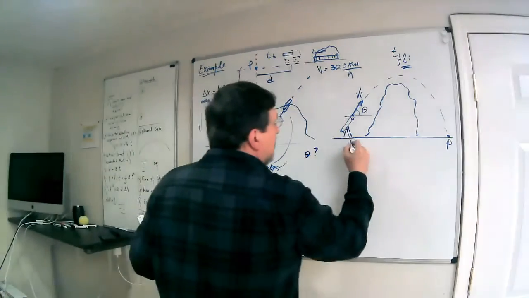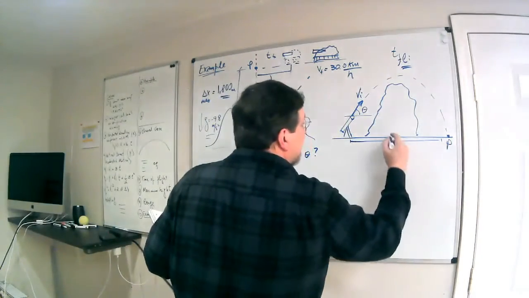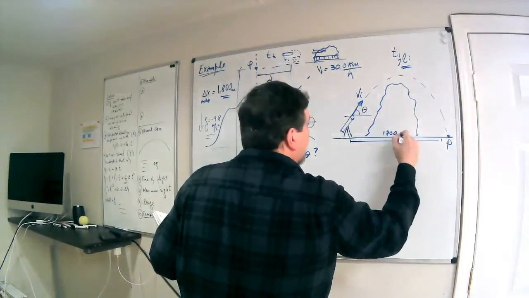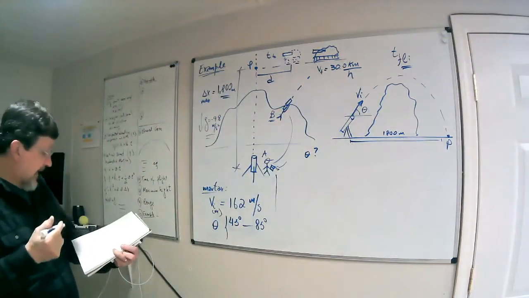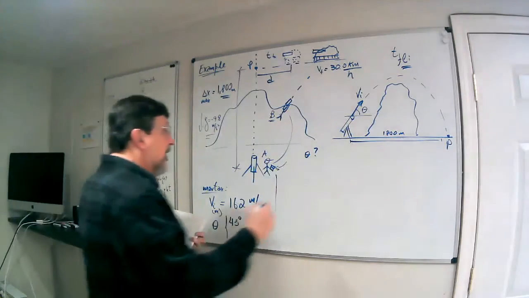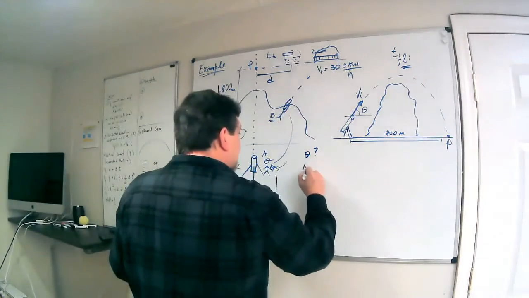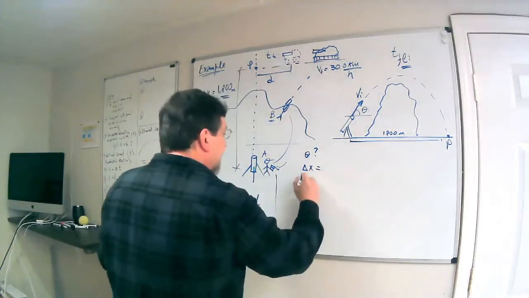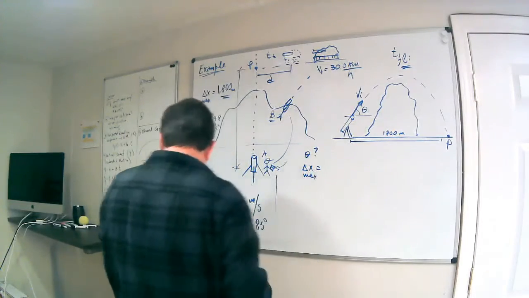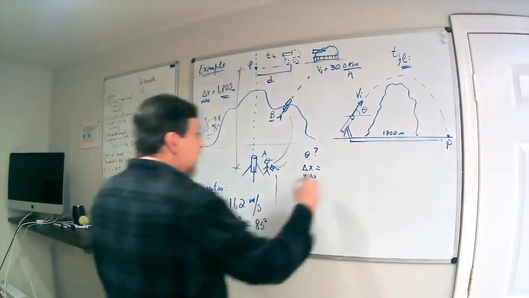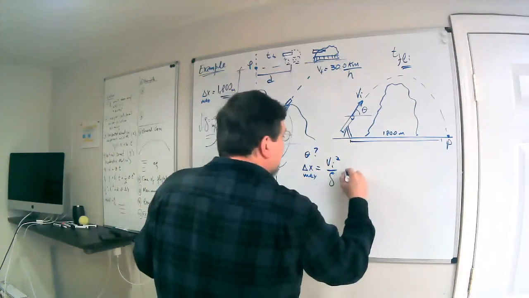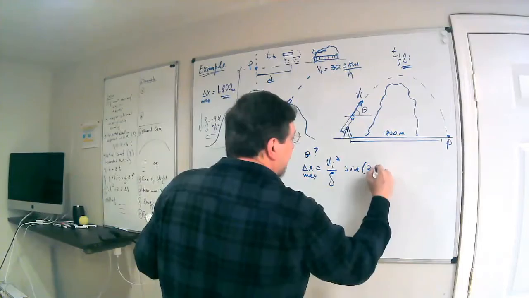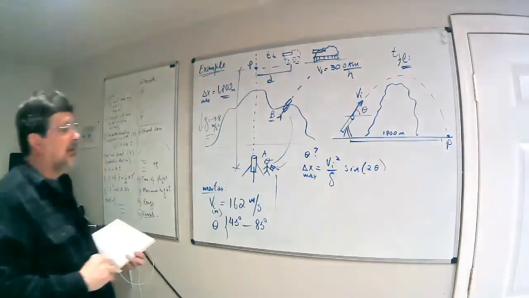Now that we know the range, 1,800 meters far away, what's the angle theta to get there? We just use the equation for the range, delta x max. It's going to be V initial squared over G, sine of 2 theta. So that's the equation for the range.